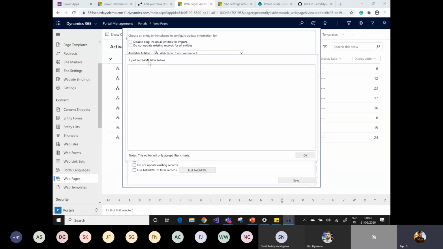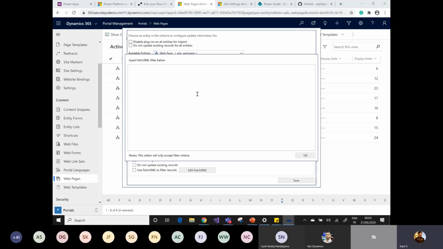One more important thing is disabling plugins, because a lot of out-of-box plugins get installed with the portal installation. For example, when you create a web page, a plugin automatically triggers and creates localized content and associates it with that web page.